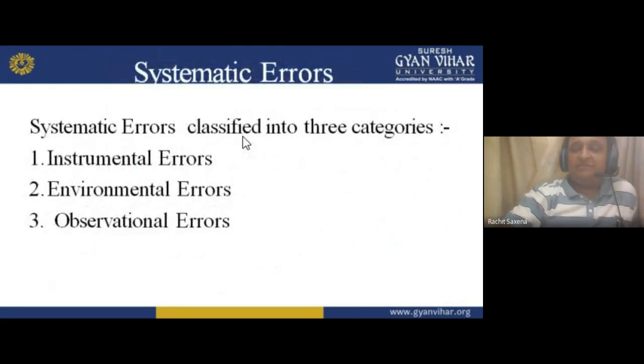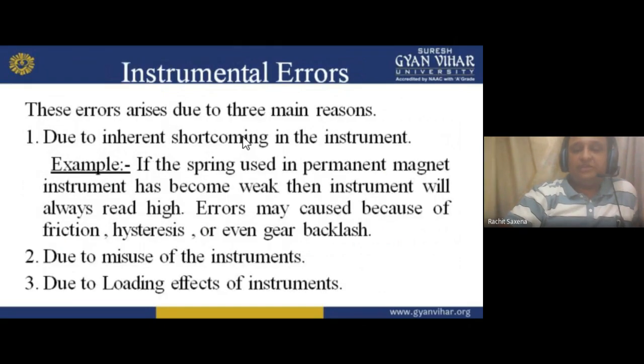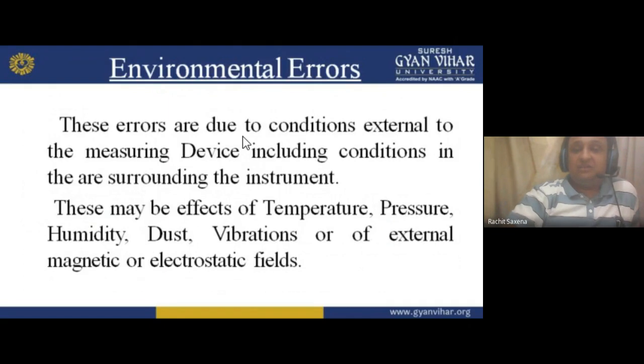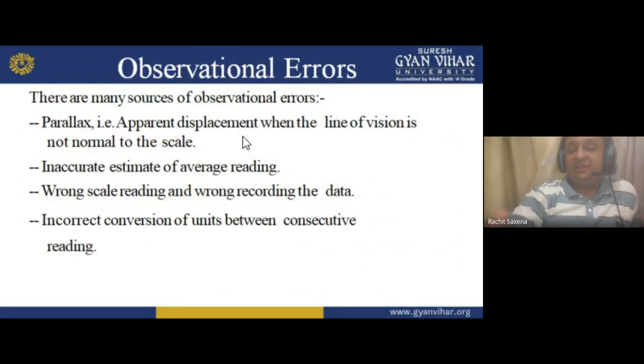Here we have three types of error: instrumental, environmental, and observational. Instrumental error is due to instrument problems, shortcomings, manufacturing defects, misuse, and loading effects. Environmental error is due to pressure, temperature, and the outer surroundings. Then we have observational error.